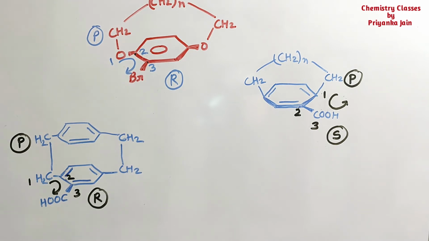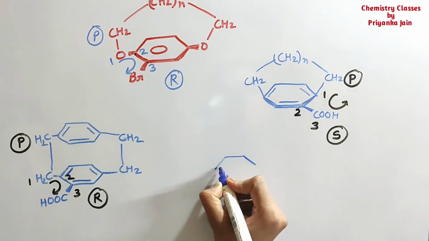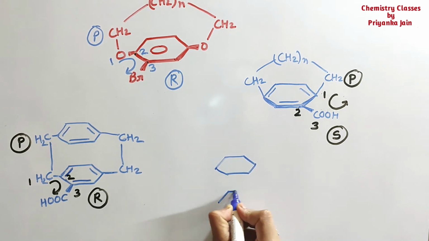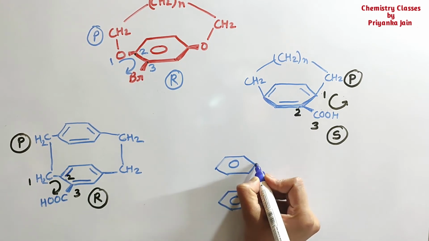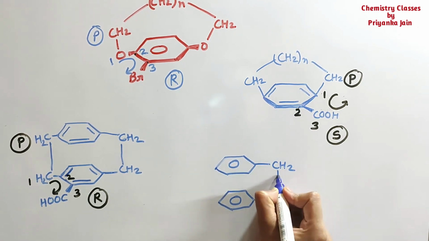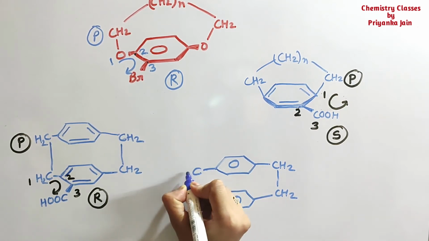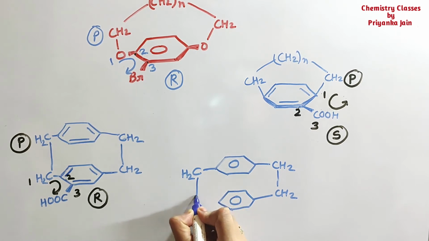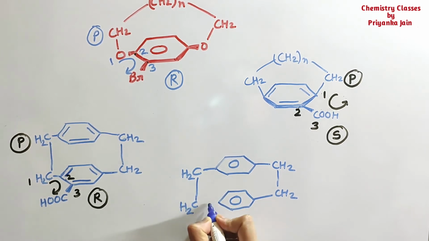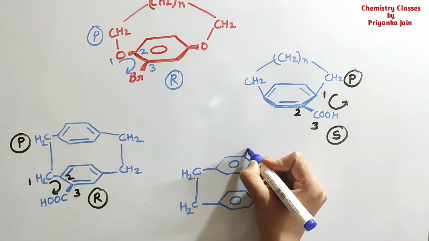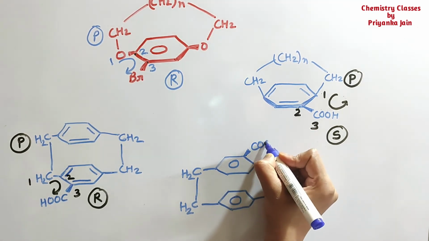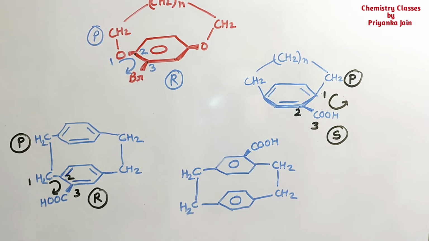What can happen if we have given this substituent in this ring? Okay, this may be another case. If the substituent is present in the benzene ring that is present on the upper side, so see here, in this case we have to just reverse the configuration. All the things will remain as it is, you just have to reverse the configuration. Here the COOH group is present, in this manner.